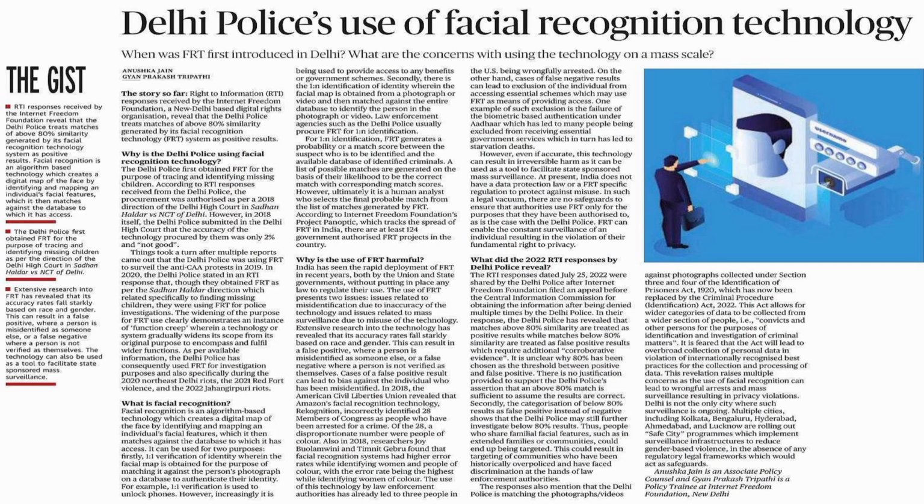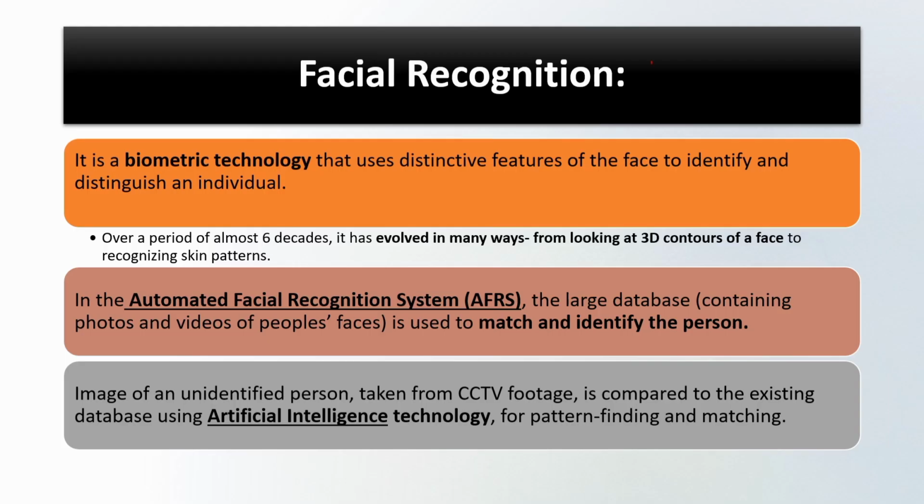So what is the context? Recently, Delhi police started using facial recognition technology. So the question comes, when was facial recognition technology introduced in Delhi? And what are the concerns of using technology on a mass scale? So we will look into analysis on this. First of all, we will look into what this technology is all about.